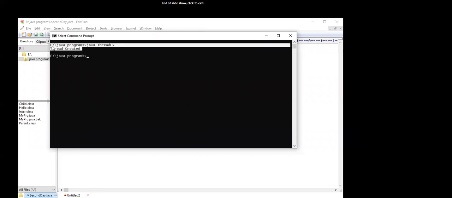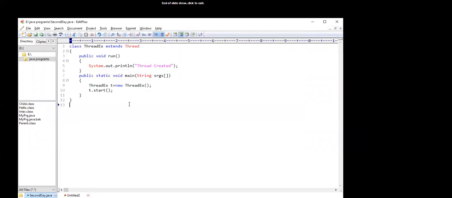Okay, thread created. If we directly call the run method, then it will not be the concept of threading. The run method gets called normally. Okay, you will get the same output.